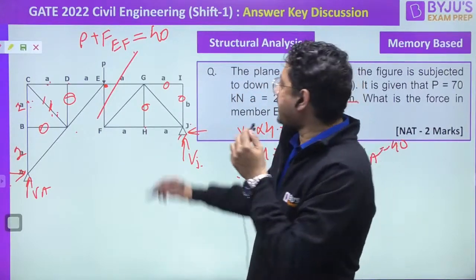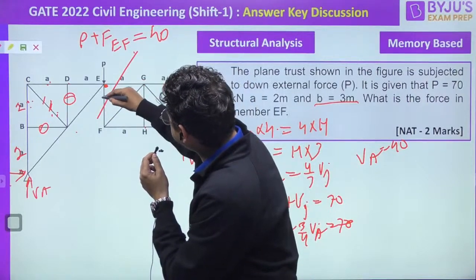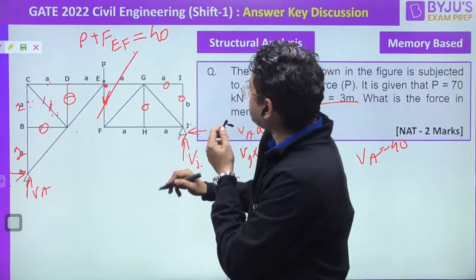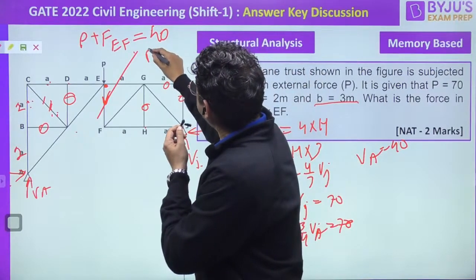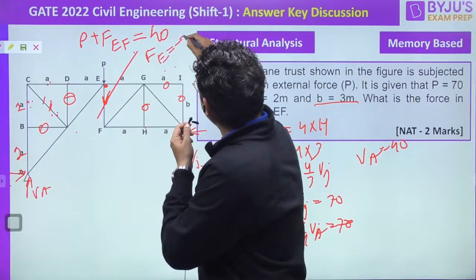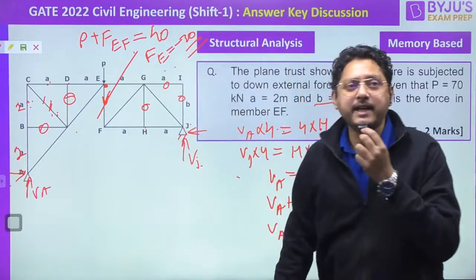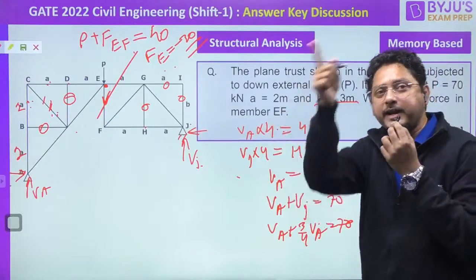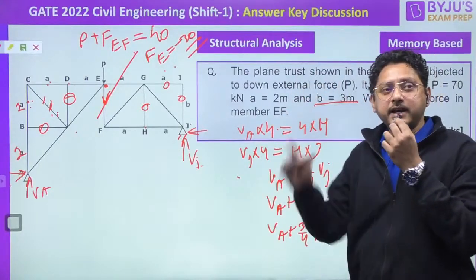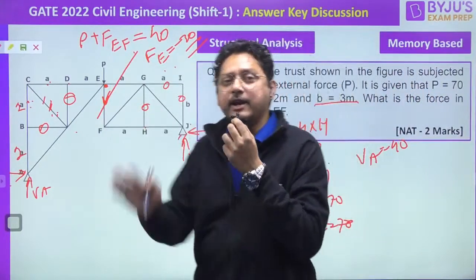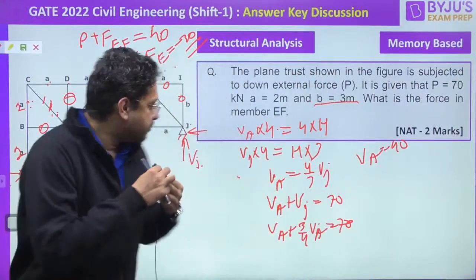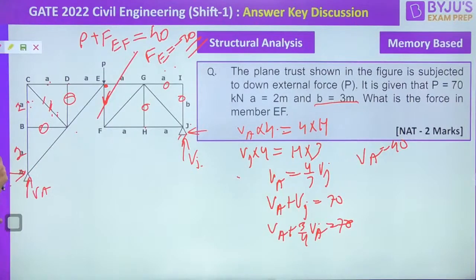Correct? Because if I take the section like this, I'm assuming that member EF is under tension, and I'm getting minus 30. So the member force in EF is minus 30 kilonewton, which means it is under compression. So the answer is minus 30, or I can write down 30 kilonewton in compression. Did you get that? So, moving to the next question.